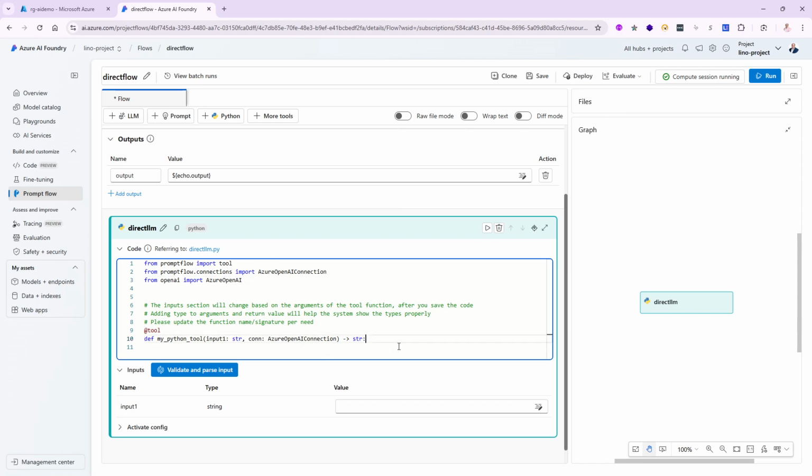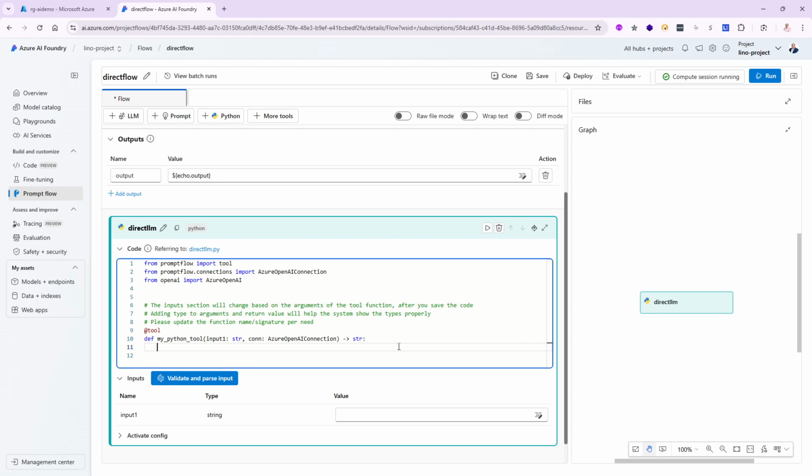All right, so where do we go from here? I usually like to create a client. That's the name of my variable, and I'm going to say AzureOpenAI, the one we just imported right here. Inside of that constructor, I need to pass several things. First of all, I need to pass the API key, the API version, and the Azure endpoint itself. There is a way to do all of them together by saying azure_deployment and passing the name of the deployment, but again, I can just pass them one by one. So it's up to you.